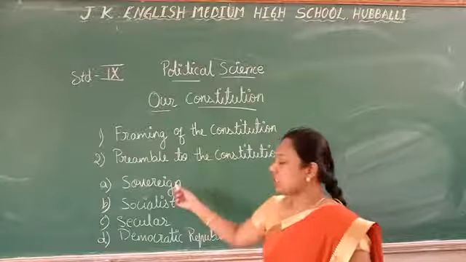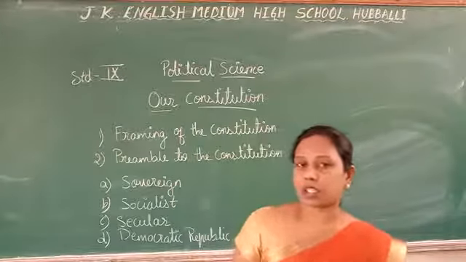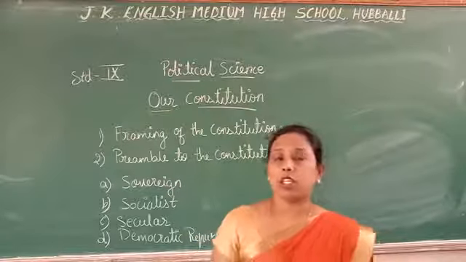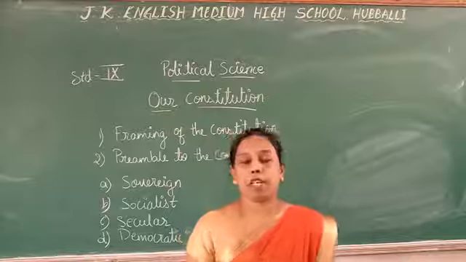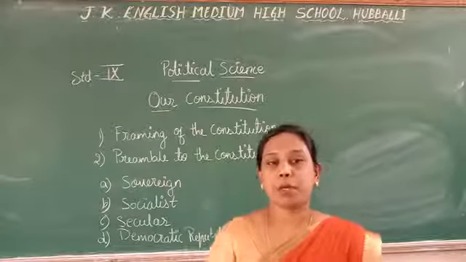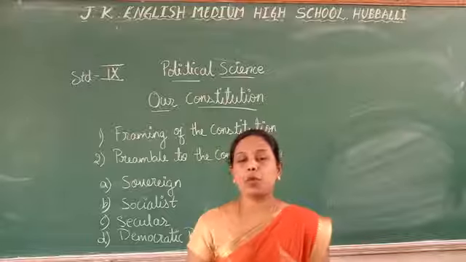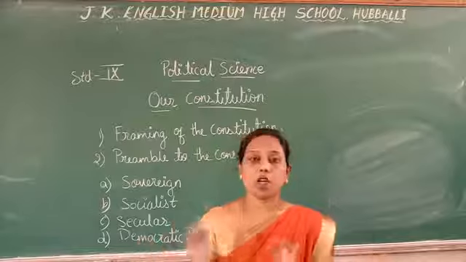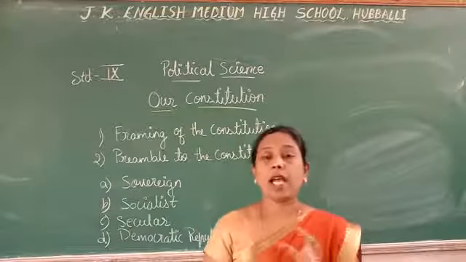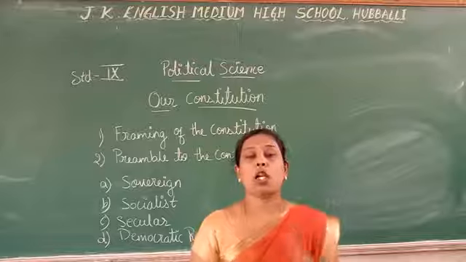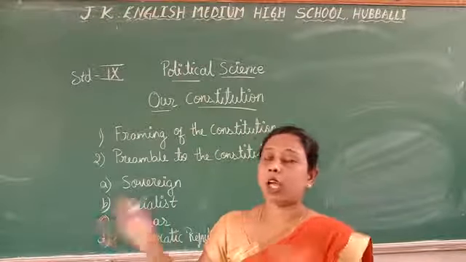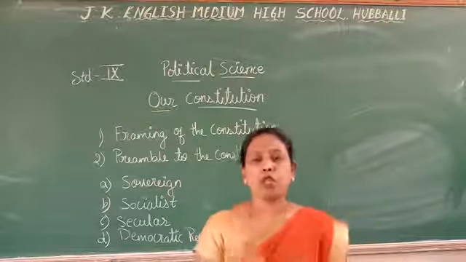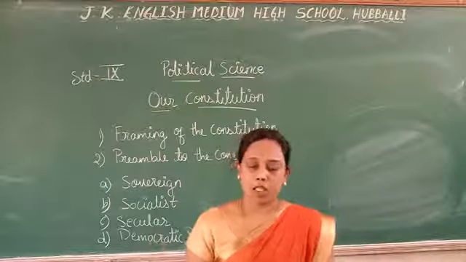And when we come to sovereign, India is a sovereign country. It is not a monarchy, it is a democratic form of a country. Democratic means of the people, by the people and for the people. People are the ones who elect their own representatives. Our country is not under the control of any other country in the world. It has its own foreign policies and non-alignment policies, means not linked with any other country, and 5-year plans to develop our country.